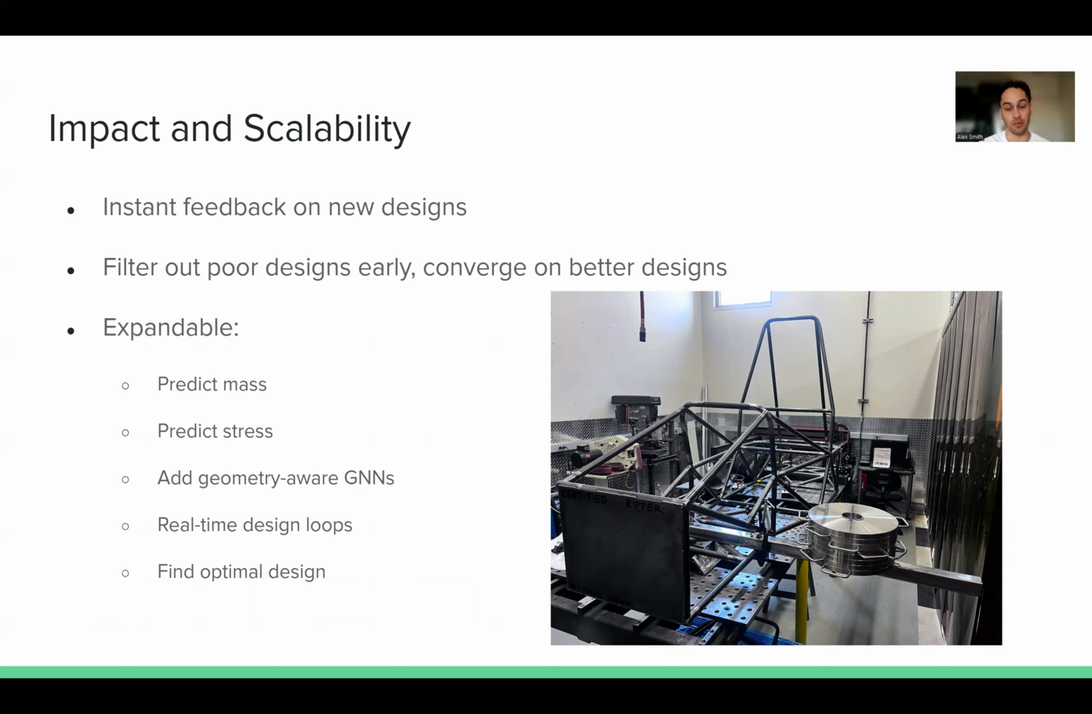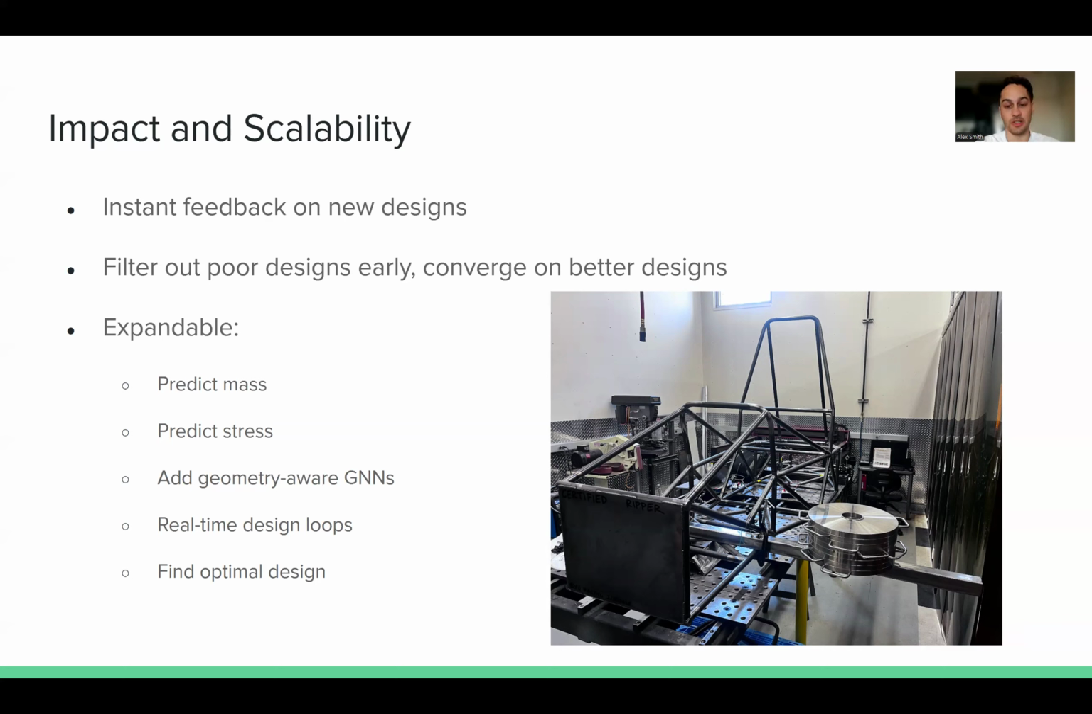So what does this mean for the team? Now we are able to get pretty much instant feedback on our new designs. So a new member could take our information of the car, for example, the number of tubes, the thicknesses, all of that, extract the data from the design, and import that into this neural network. And this will allow them to filter out poor designs early, to converge on better designs, hopefully taking much less time than we did this year, and to get into the manufacturing process as soon as possible.